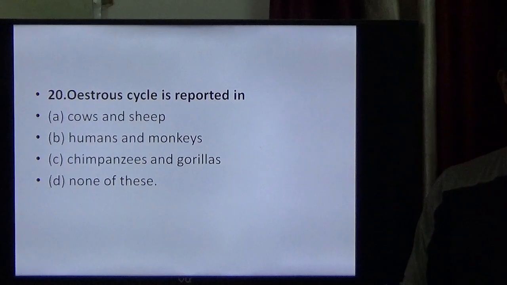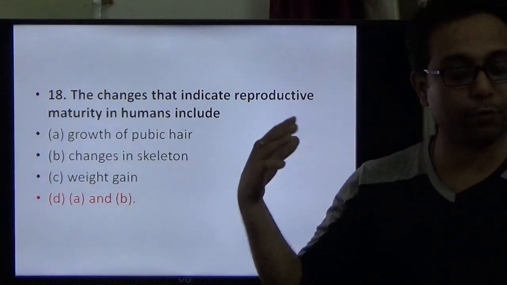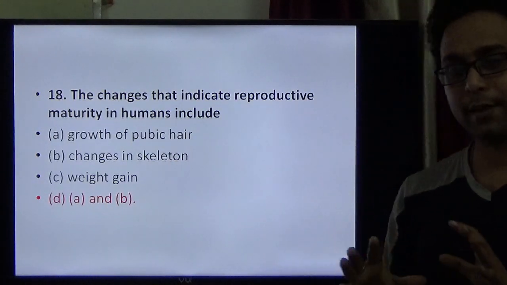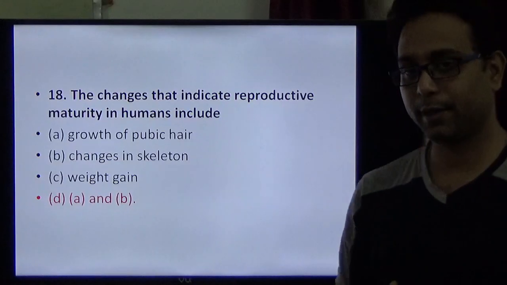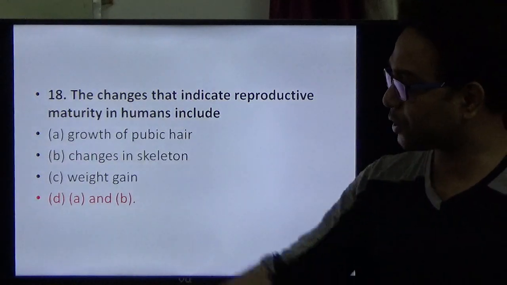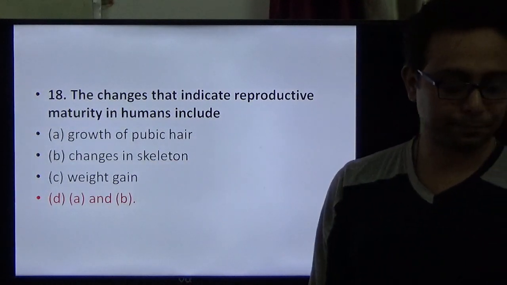Okay, next question. Weight gain is not happening all the time. But here, the second option is more correct. So for question number 18, D is the right option.